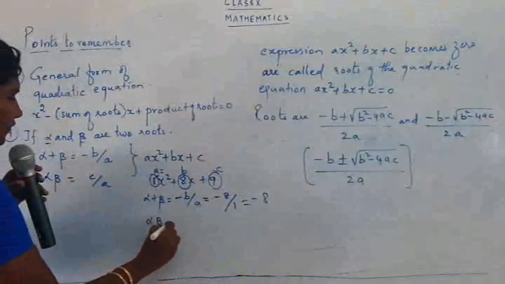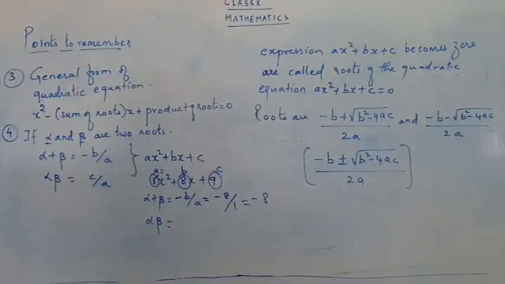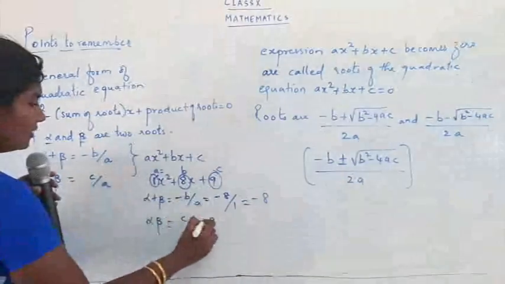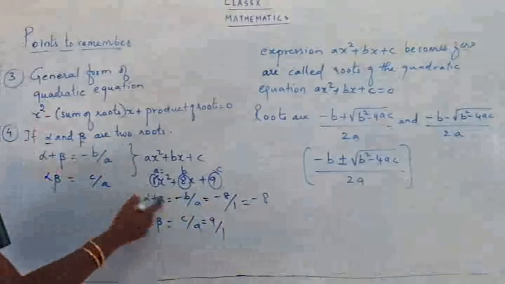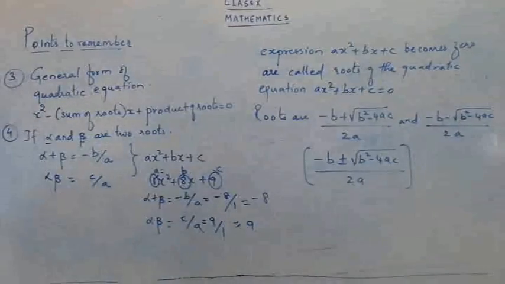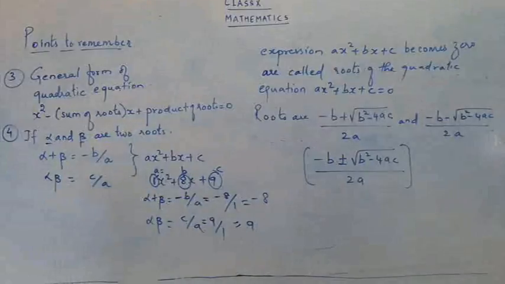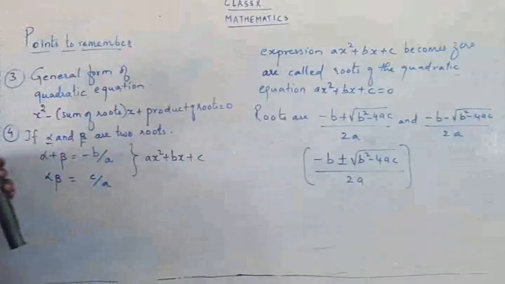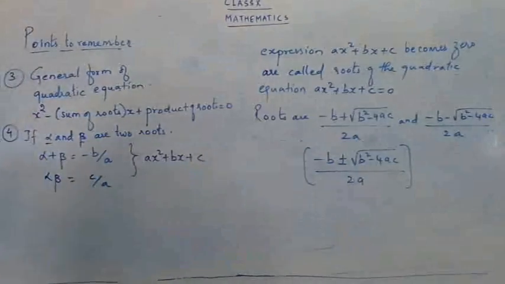Alpha beta. What is the formula for alpha beta? The product of roots is c upon a. What is c? 9 upon 1. A is 1, so it is 9. So we have found the answers for alpha plus beta and alpha beta, that is, the sum of the roots and the product of the roots. You can just apply the formula and get the answer. I hope you have taken down all the 4 points. Okay, so now let's continue our exercise.